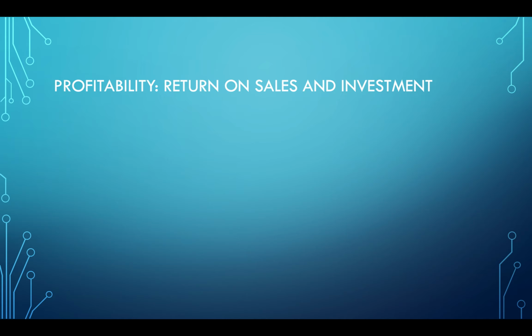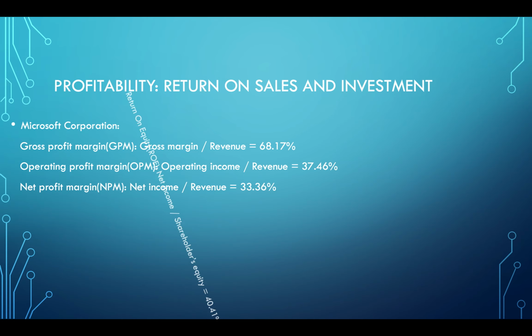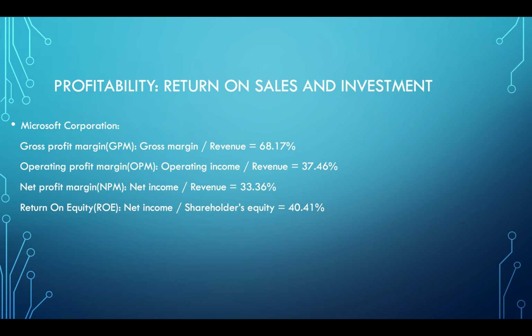Next one is profitability, which has two kinds. One is return on sales, and one is return on investment. For return on sales, we have gross profit margin, using gross margin divided by revenue, and operating profit margin, using operating income divided by revenue, and net profit margin with net income divided by revenue. And the next kind of profitability is return on investment. We have two ratios. One is return on equity, which we use net income divided by shareholders' equity, and return on assets with net income divided by total assets.